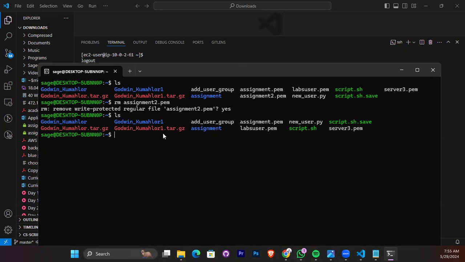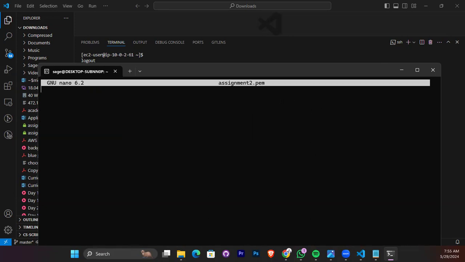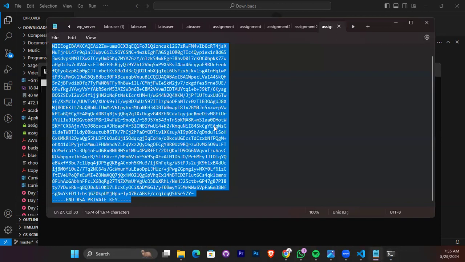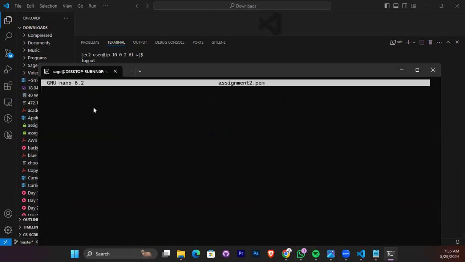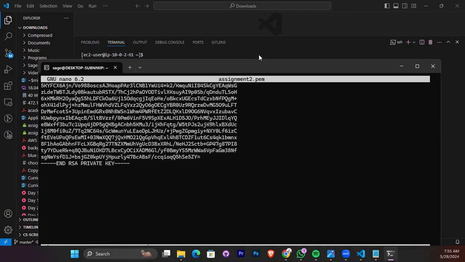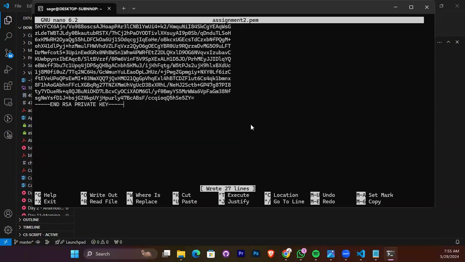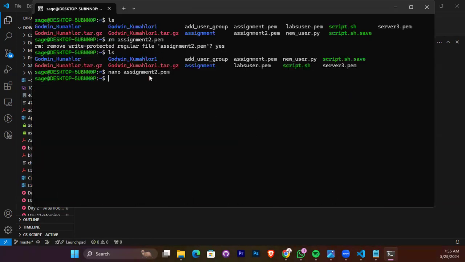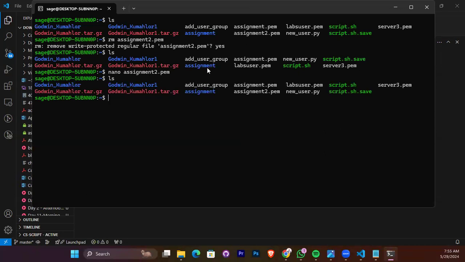Yeah. So now let's create it again. nano assignment 2.pem. Okay, and then we go and copy the file. This one. We go and copy this one again. So we are recreating the key pair file on the Ubuntu server, right? And then I save it, Control O to save it. Then I enter, Control X, then I exit. Then I come back and see if it's there. So now it's there, assignment 2.pem.